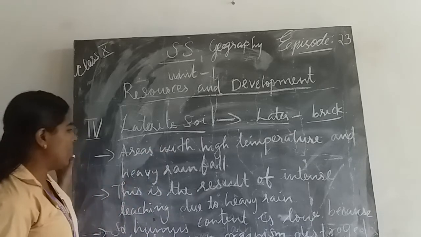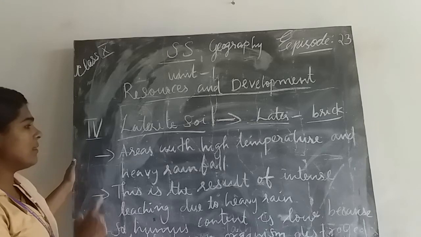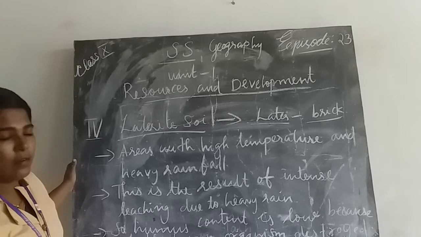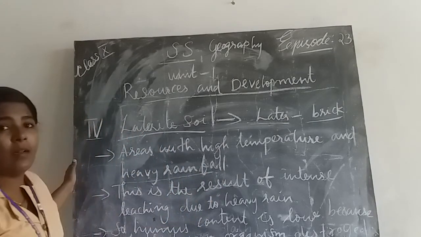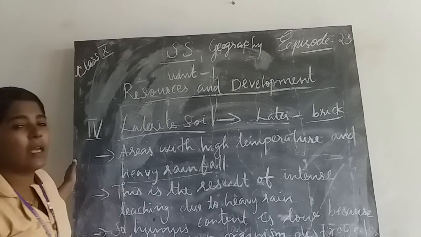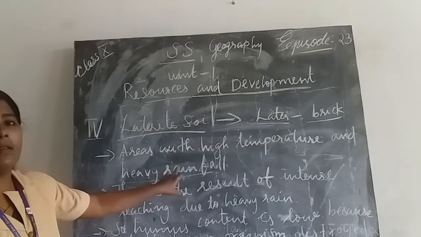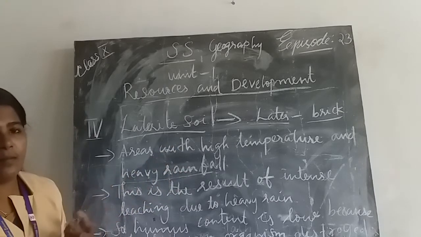Another important feature of laterite soil is that it is the result of intense leaching due to heavy rain. We all know we can see laterite soil in the areas of heavy rainfall. Due to this heavy rainfall, it is formed by intense leaching.